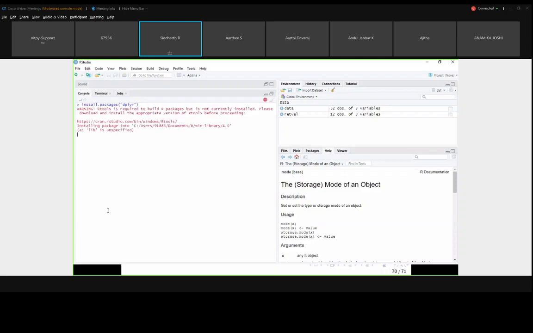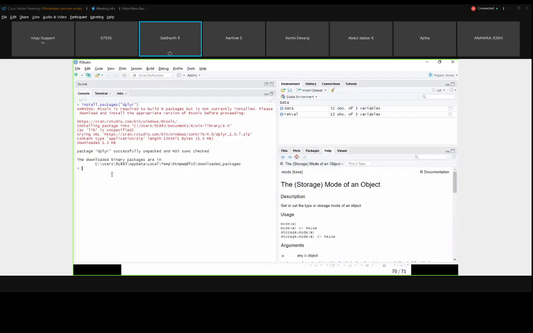Sometimes it will give a warning, so don't worry about that, because some tools are not present or there is a version mismatch. At last you have to check whether it is downloaded or not.